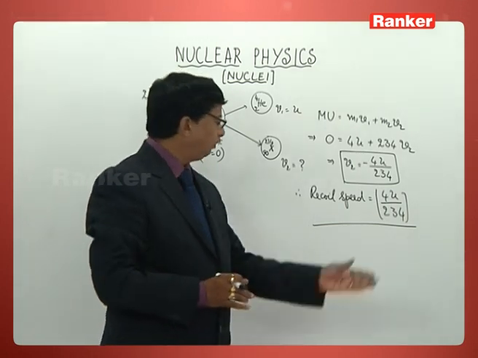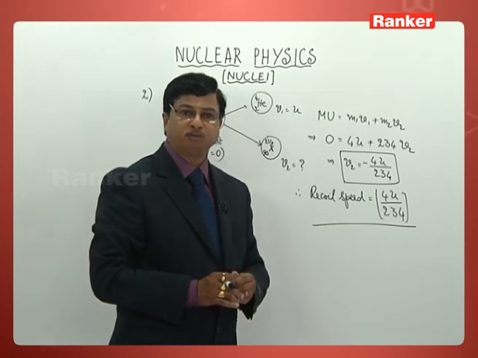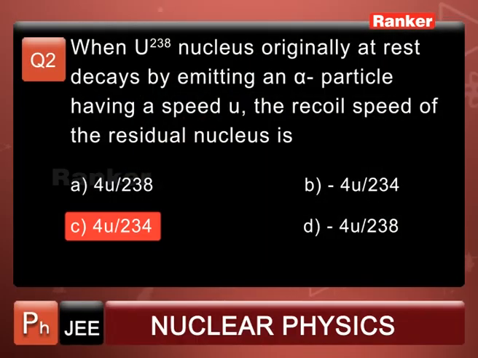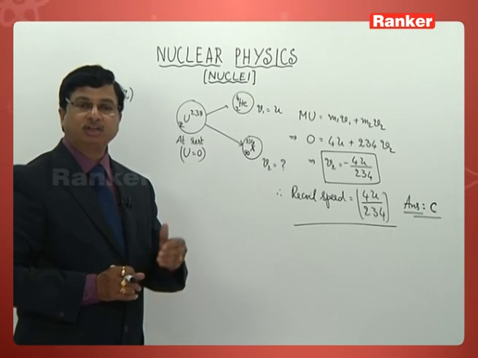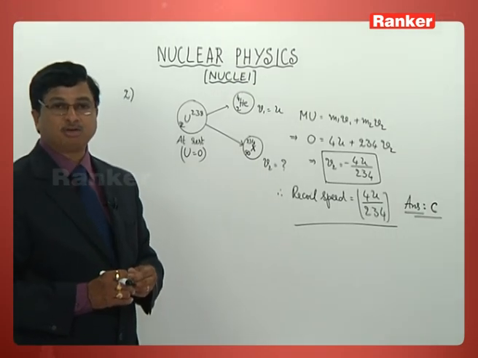So directly you can write 4u by 234. So the correct answer over here is simply C. Look at 4u by 234. That is going to be the recoil speed of the residual nucleus in this particular question.